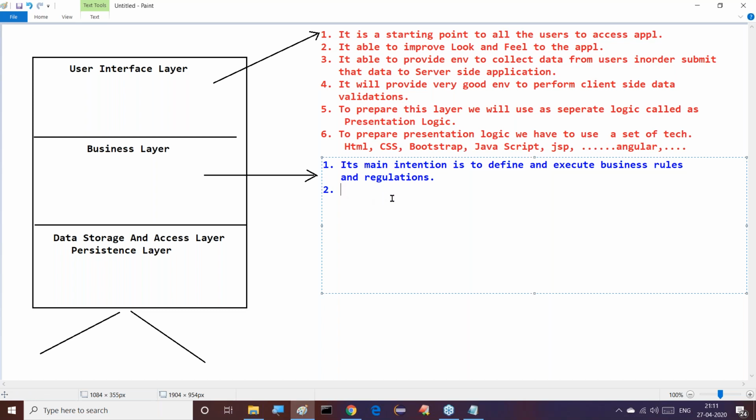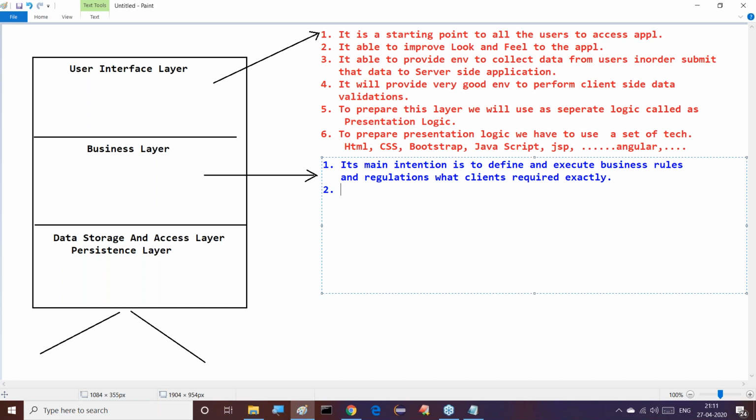Guys, is this clear up to this point? So if you want to manage this type of rules and regulations, it is called business rules and regulations, and business components or the business layer is available in our enterprise applications. So that is the meaning of defining and executing business rules and regulations, what the client requires exactly.